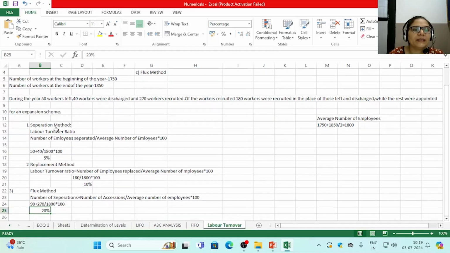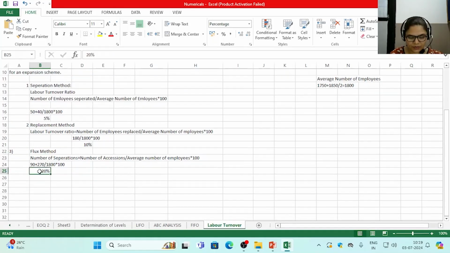So as per separation method, labor turnover ratio is 5%. As per replacement method, labor turnover is 10%. As per flux method, labor turnover is 20%. So these are the three methods which need to be followed while we are going for any kind of calculation related to labor turnover.